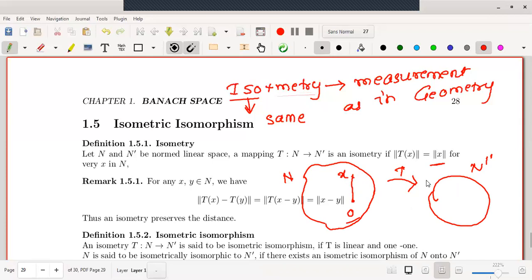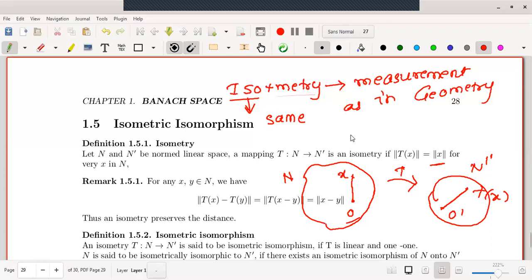Now let us apply T on this x. Somewhere here will be our vector T of x, and somewhere here let it be the origin, say 0 dash, of the normed linear space N dash, and this is nothing but a distance. For the sake of convenience, I am showing you the distances between the two points as a straight line. Therefore, this is my norm of x.